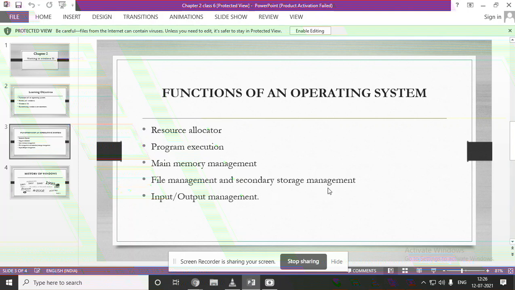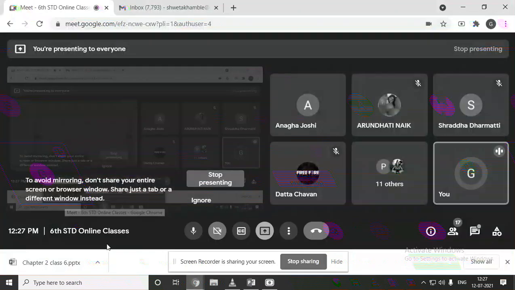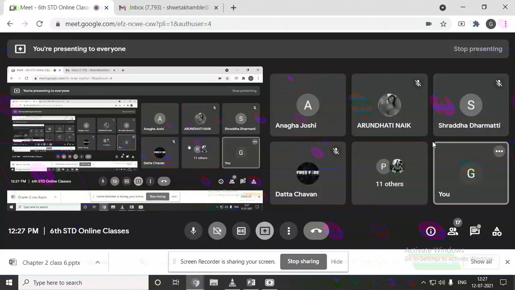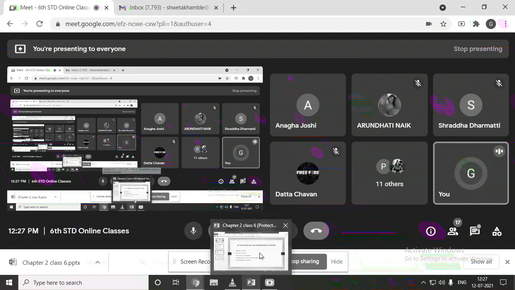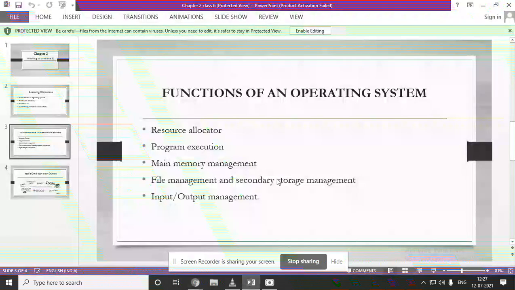Next comes file management and secondary storage management. As you know, secondary storage devices we use to store the files. Which are the storage devices we are using to store the files? Can you tell me? Why are you sitting silent? Anagha, can you give me the answer? Which are the storage devices that we learned in the previous class?